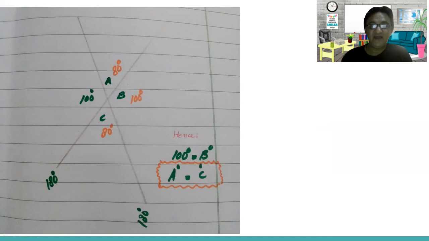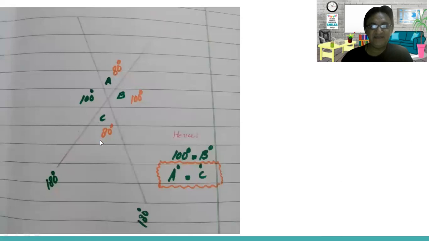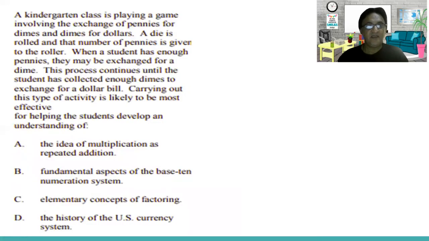First, we will check whether B equals 100 is in the answers. B equals 80 is wrong, because B is 100. Then the measure of A and C: A is 80 and C is 80. So A and C are equal. That's the answer.